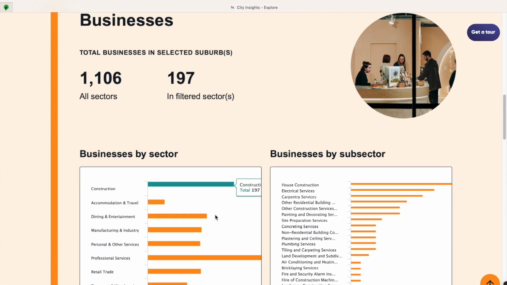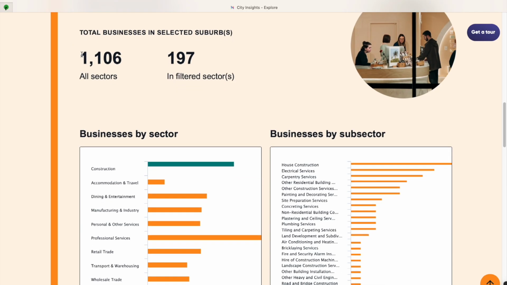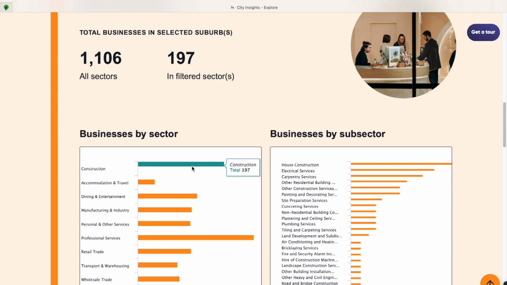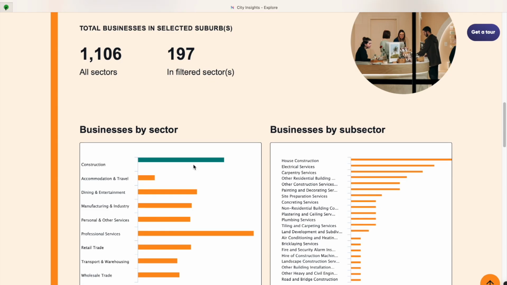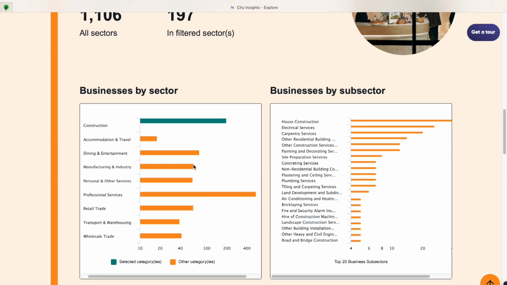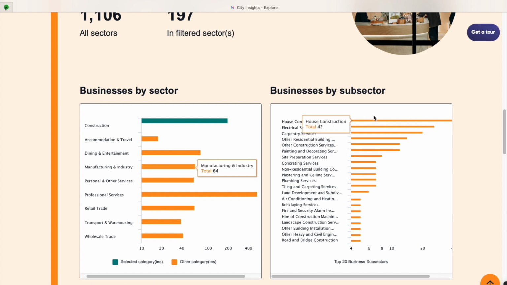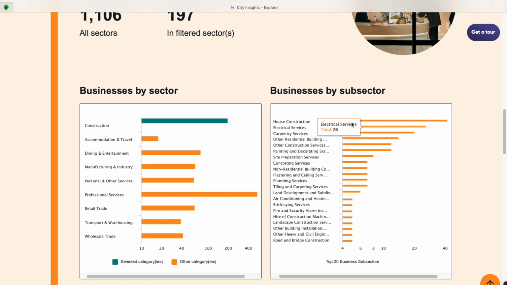James explores the charts. The first chart shows there are 1,106 businesses across all sectors in Lambton, including 197 in construction. For James, this gives a clear picture of the size of the local construction market and the level of activity in the area. The next chart breaks construction businesses down by specialty.